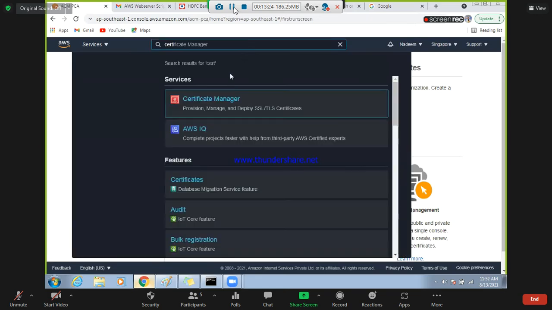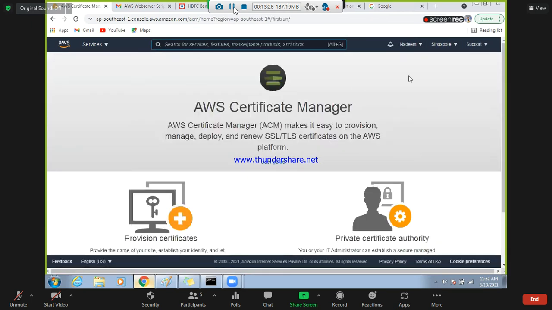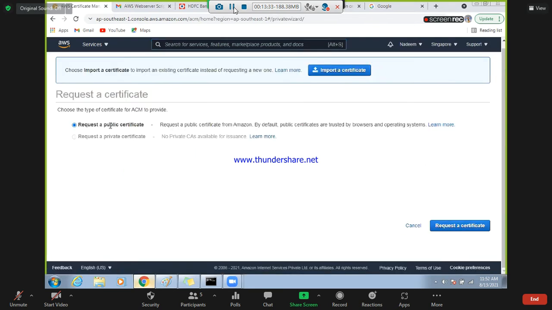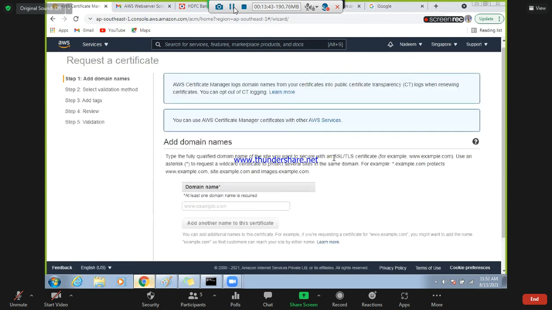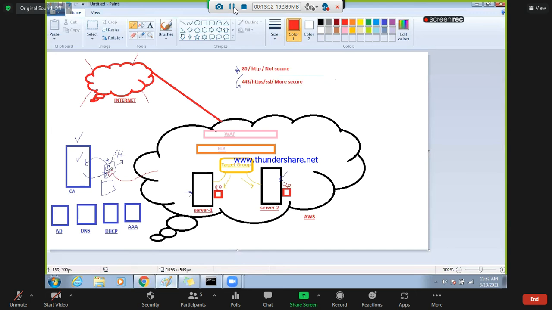Certificate Manager, that page once again. Okay, provision certificate. Here, request a public certificate from Amazon. By default, public certificates are trusted by browsers and operating systems. Okay, I missed one point here. See, do you see here, import certificate? So when a server guy gives you a certificate, that certificate you need to install in Certificate Manager.